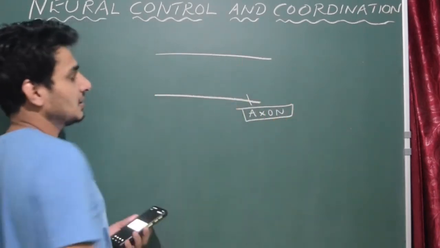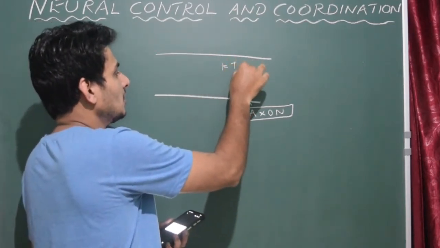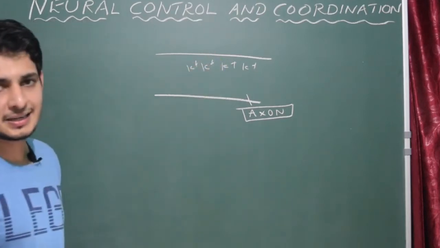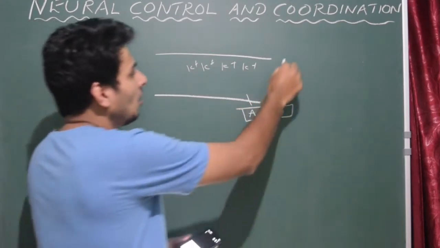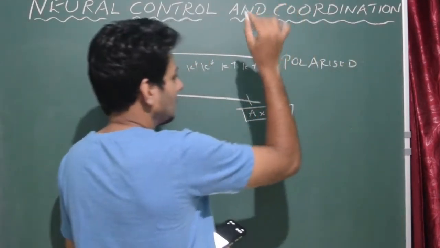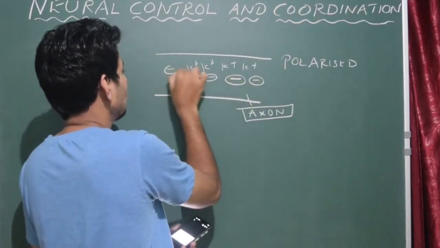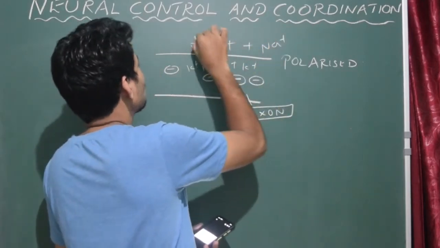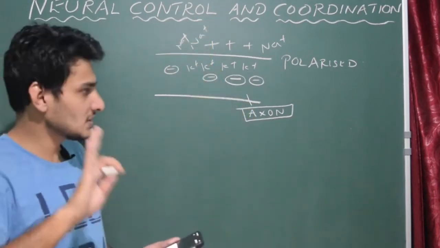And what we have here is axoplasm. The liquid is there, and when this particular axon is at rest, it is not even conducting any electrical impulse, it's completely at rest, and it is called resting membrane potential, or also called polarized state, correct? So we know that it is polarized state, and the charge inside the axoplasm is negative, outside is positive. The reason is we have more sodium ions outside. So this is resting membrane potential. Got it? Okay, so this is the basic to understand.